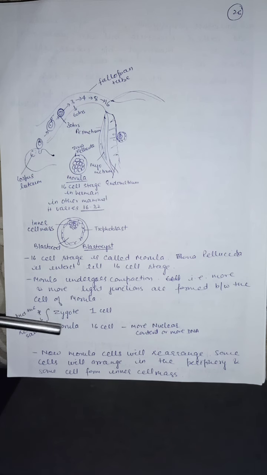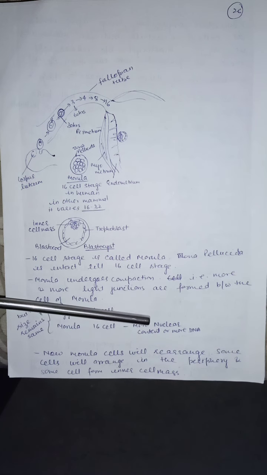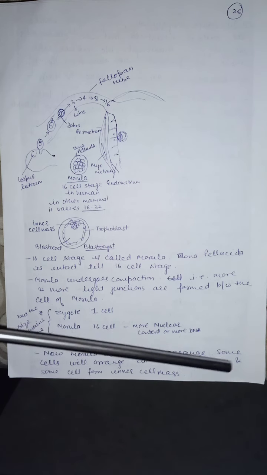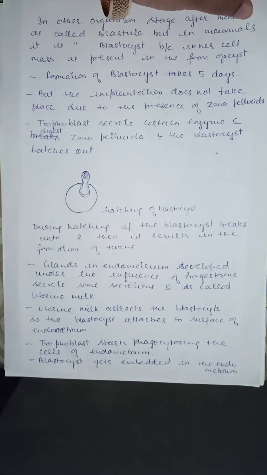Zygote is 1 cell, morula is 16 cell, but the average size of both zygote and morula is the same. Size remains the same. So morula has more nuclear content and more DNA. Now, morula cells will rearrange. Some cells will arrange in the periphery and form the trophoblast, and others will form the cell mass, the inner cell mass. Trophoblast will form the placenta in future and inner cell mass will form the embryo in the future.